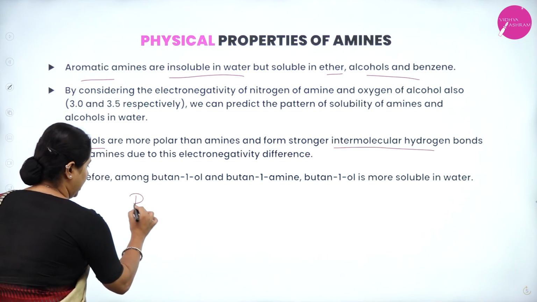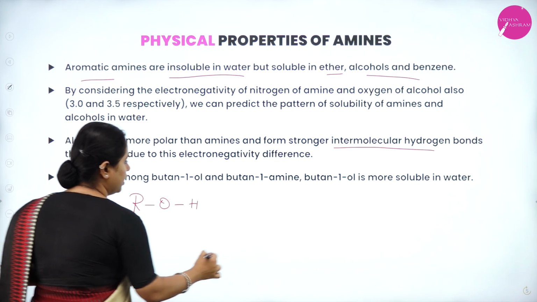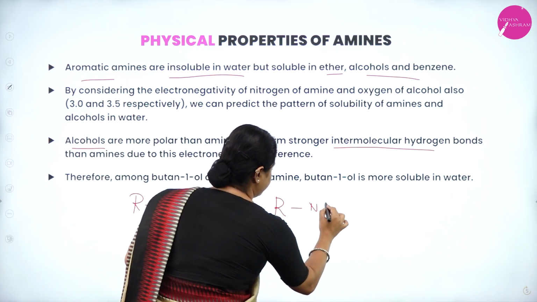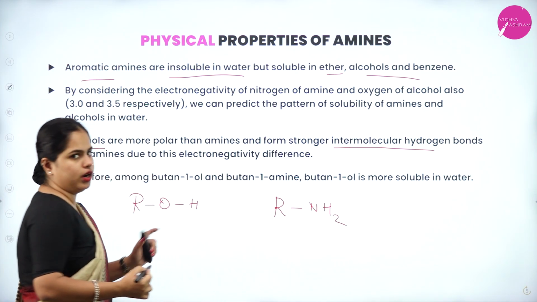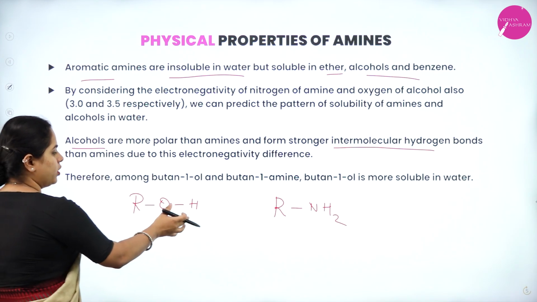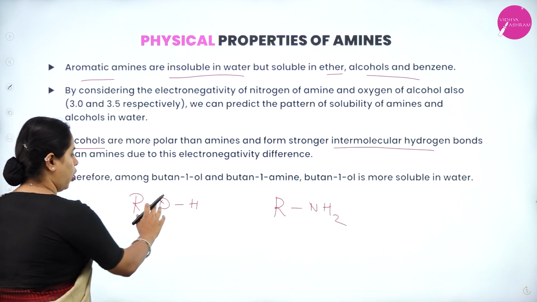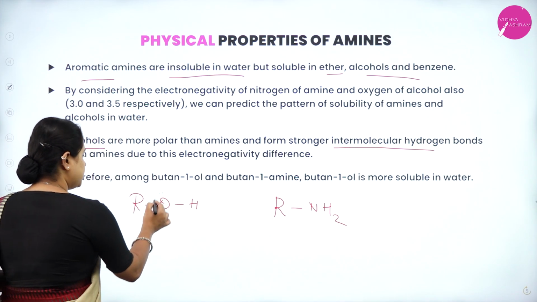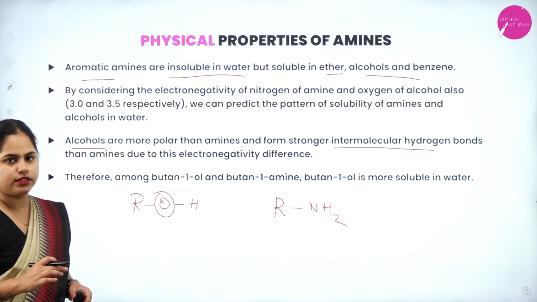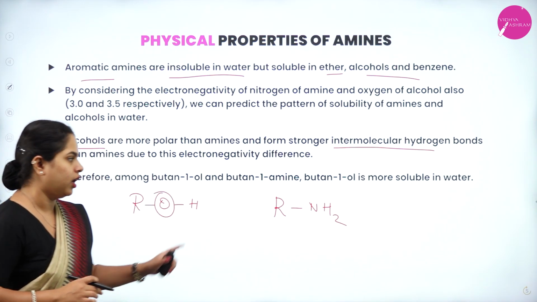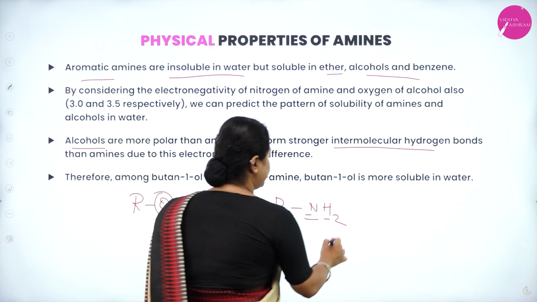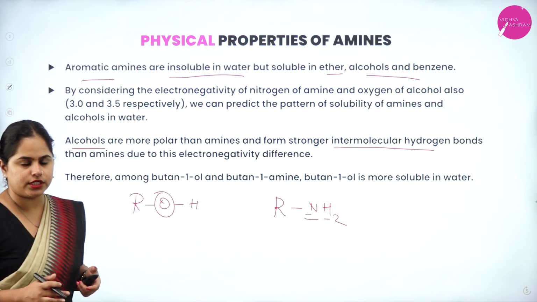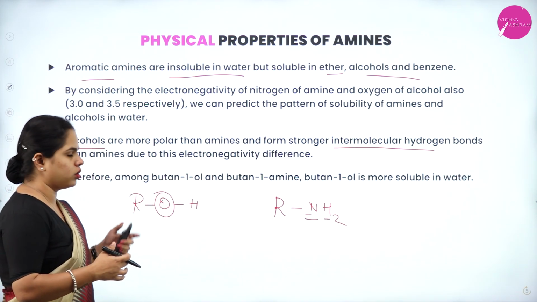So, if I have an alcohol as well as an amine, okay, here the electronegativity difference we are considering is between oxygen and hydrogen. Oxygen is a very highly electronegative element. But comparing nitrogen and hydrogen, nitrogen is having more electronegativity but not to the extent which oxygen is having.